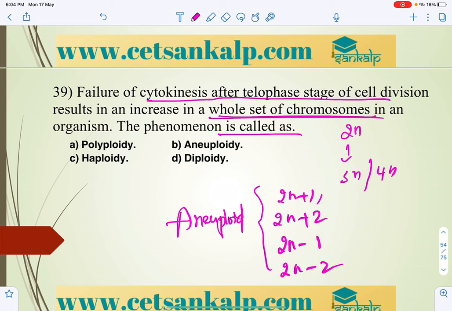So aneuploidy can be loss or addition: this is in case of addition, and this one is in case of loss of the chromosome. This is what you have to keep in mind whenever we mention this. So, the 39th question.